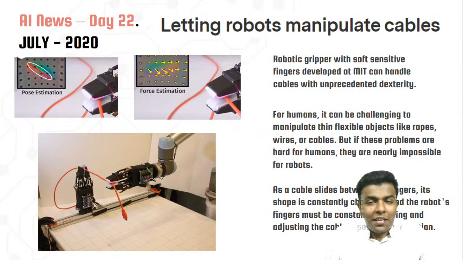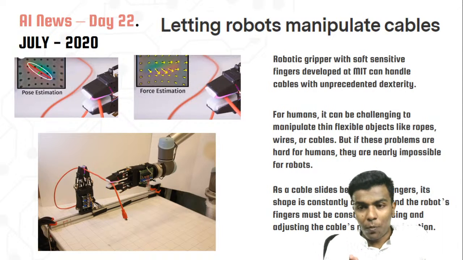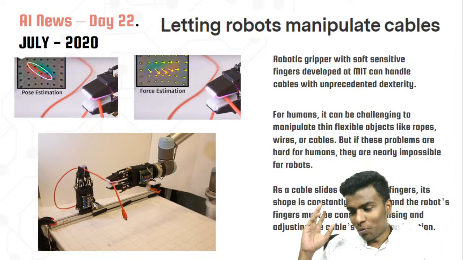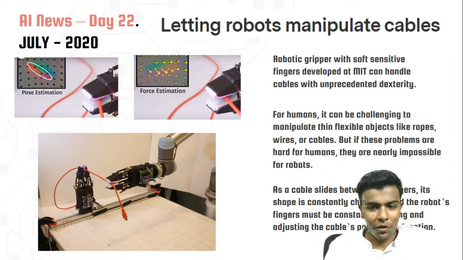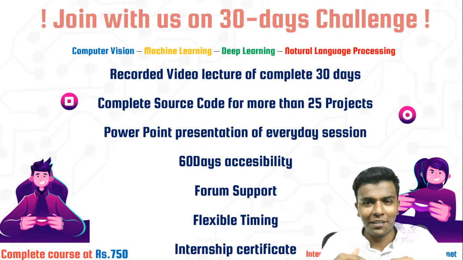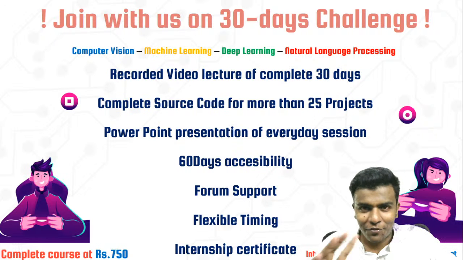Okay, and then another advanced news. This is my favorite news these last 5 days, actually. It's very easy and it's very impressive. Okay, so: letting robots manipulate cables. While talking about a robot, don't look at this image, you will get distracted. Please give attention to me. Okay, so just for fun, guys.